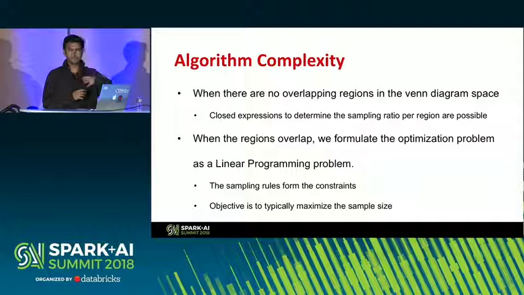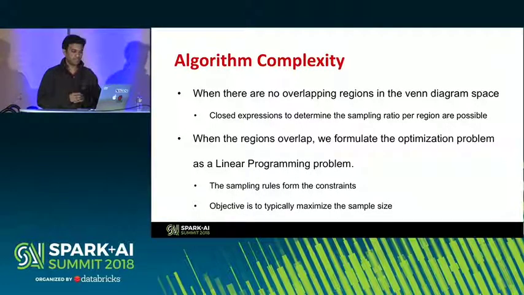If you have a certain rule, it matches a certain subset of the data frame. And if all your rules are non-overlapping in that imaginary Venn space, it's actually quite trivial for us to determine how much fraction we should be sampling from each of those individual segments. That turns out to be a closed expression, and it can be done easily in the code.